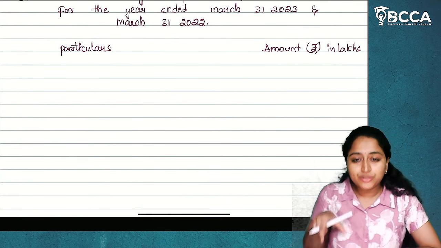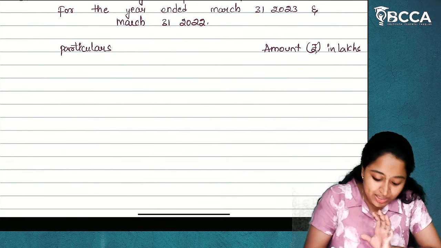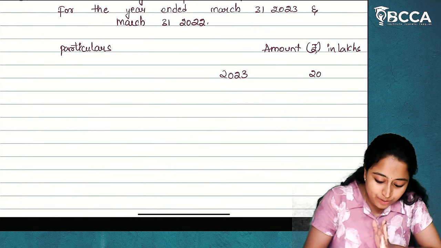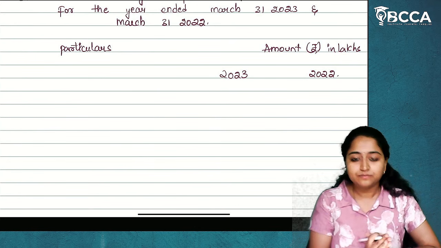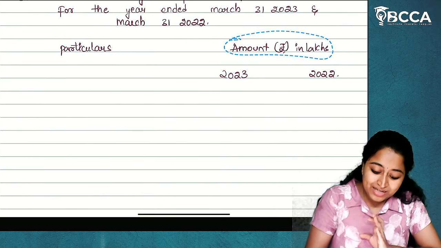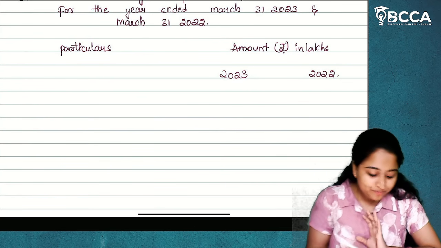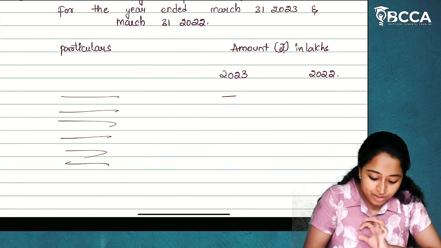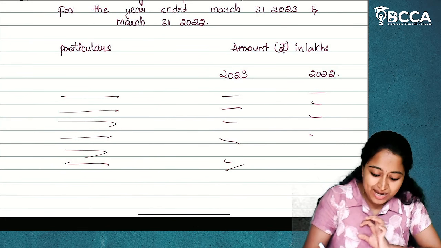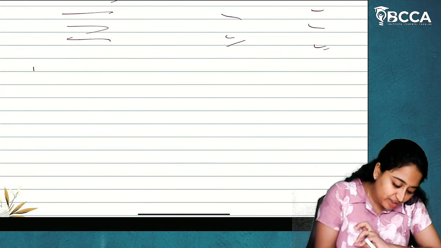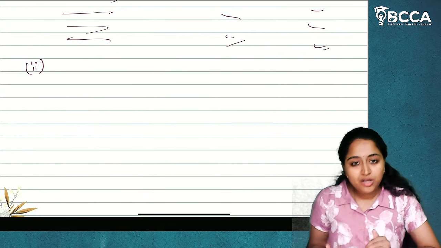And we are going to split the entire table into 2 parts, one for the 2023 year and next for the 2022 year. I hope it is clear. So this is how your table will look. Here you write the particulars, and here the amounts for 2023 and 2022, and then you will do the total.